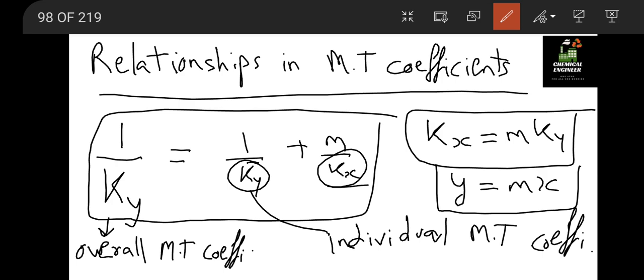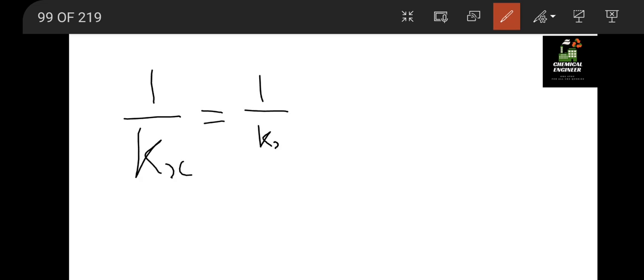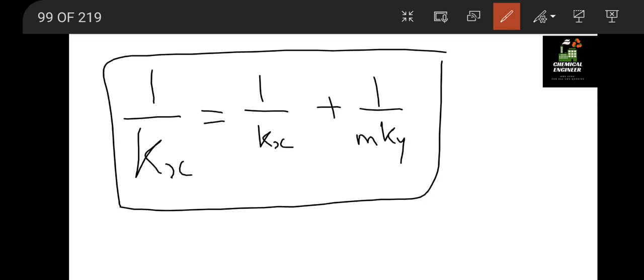This is for the gaseous phase. Similarly, for the liquid case we have 1 upon capital Kx equal to 1 upon small kx plus 1 upon m small ky. Please note down these two equations, they will be useful for you.